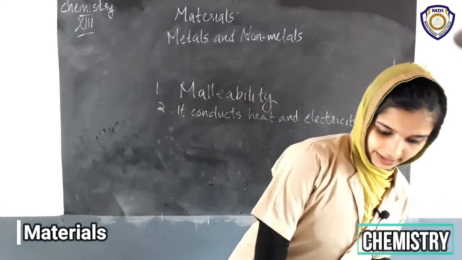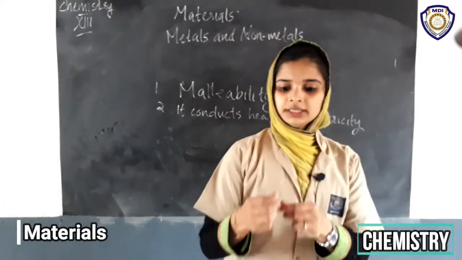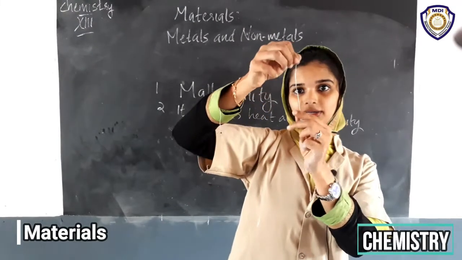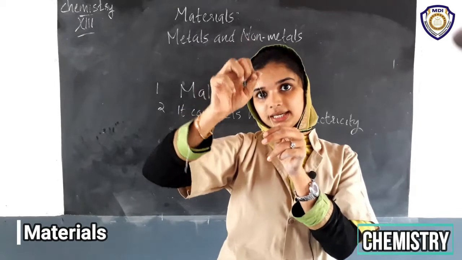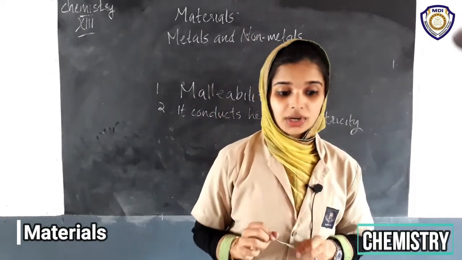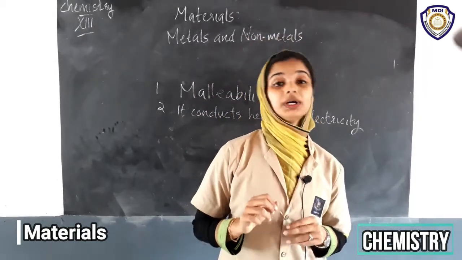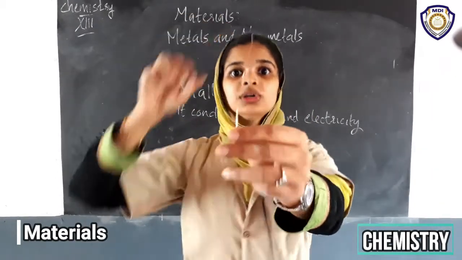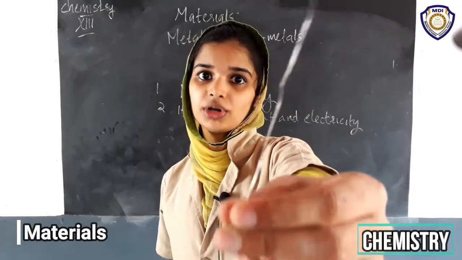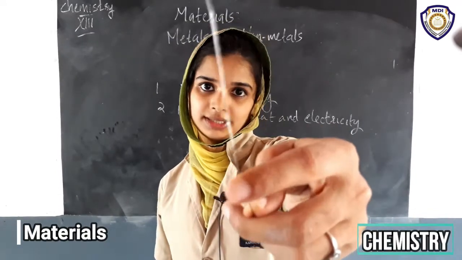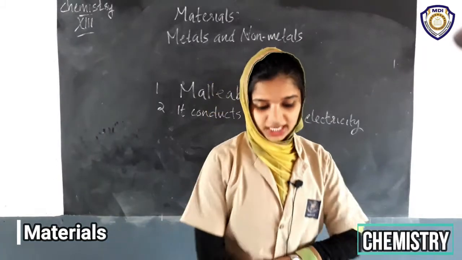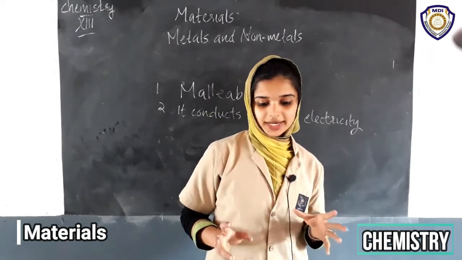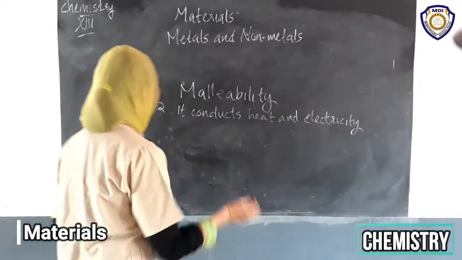Okay, then comes, this is a metal wire. This is drawn into thin wires. So also aluminium, copper, iron, these metals can be drawn into thin wires. This property of metal by which it can be drawn into wires is called ductility.